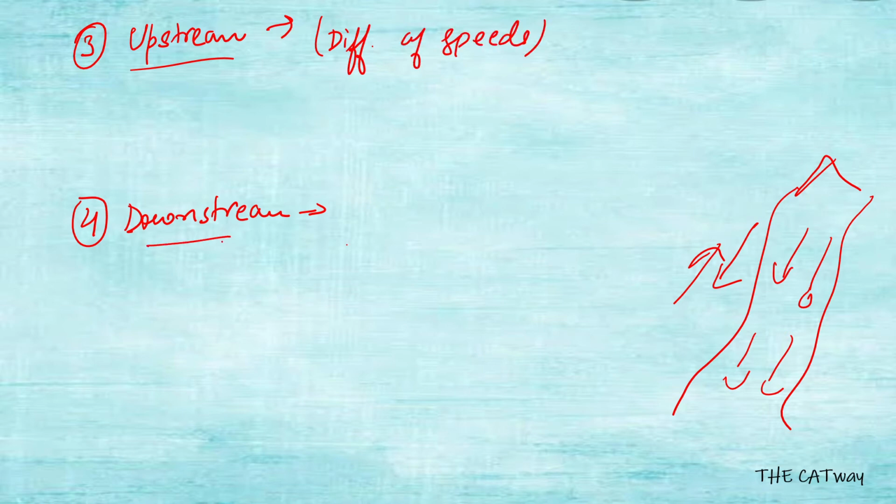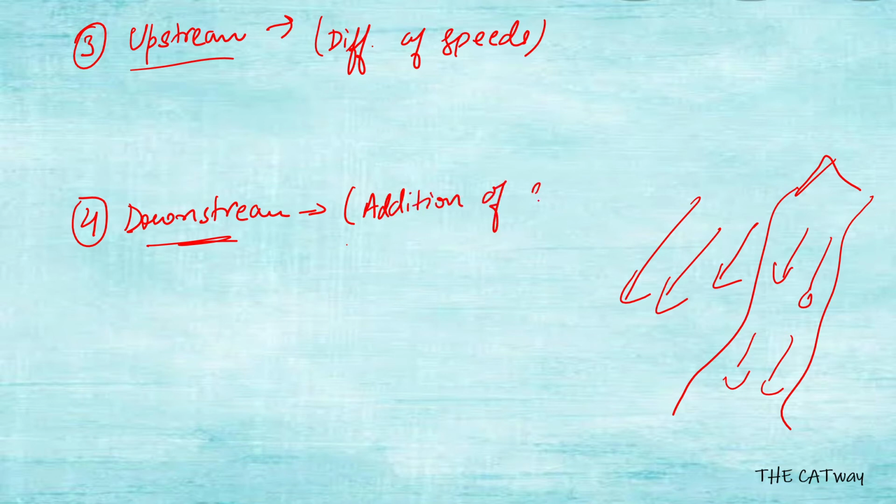Similarly for downstream, the current is moving in the downward direction, and down the stream means down. So here in this case it is with the current. In this, the relative speed will be the addition of speeds, that is, the addition of the speed of the boat and that of the water.